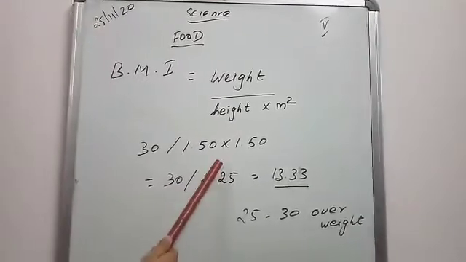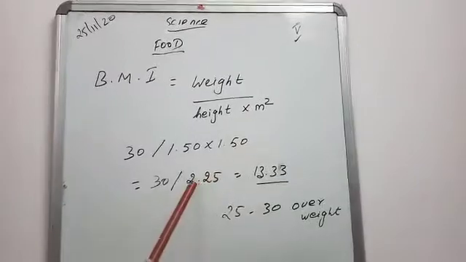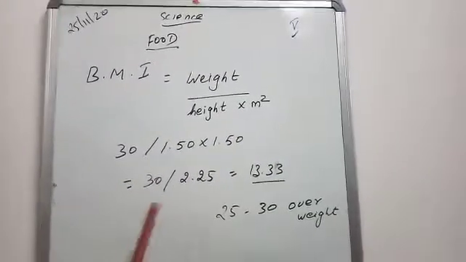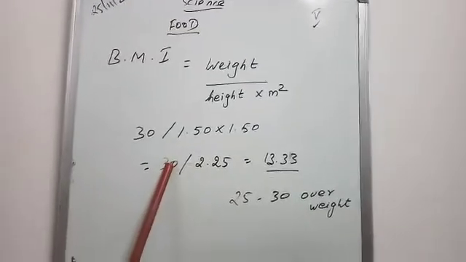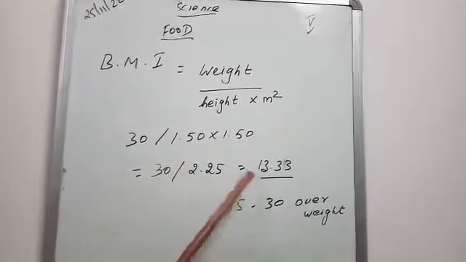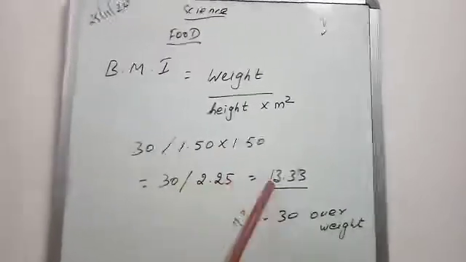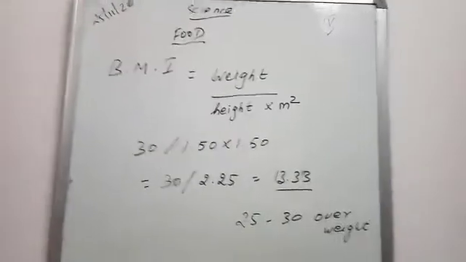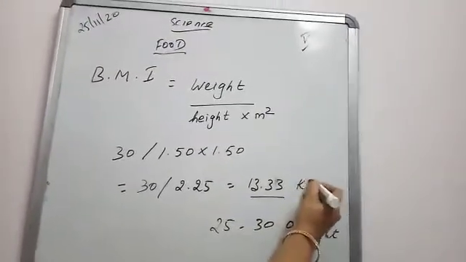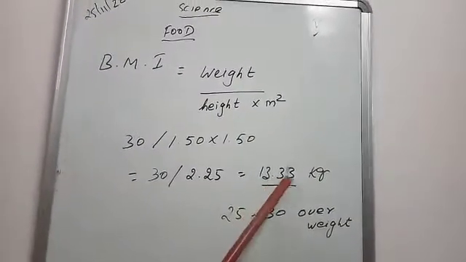So his height squared is 2.25 meter square, and we have to substitute it. So you have to divide 30 by 2.25. If you divide 30 by 2.25, you can get 13.333.